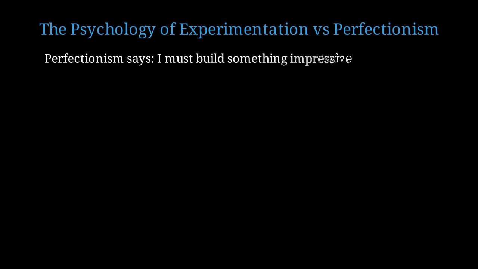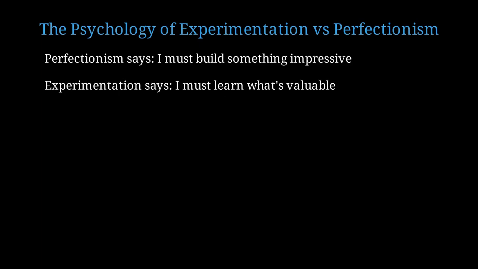Now let's discuss the psychological shift required to embrace the MVP approach. This is often the hardest part. Perfectionism tells us, I must build something impressive and complete before showing it to anyone. This feels safe, but it's actually very risky. Experimentation says, I must learn what's actually valuable to users as quickly as possible. This feels risky, but it's actually much safer.